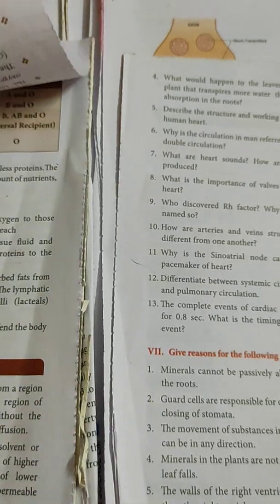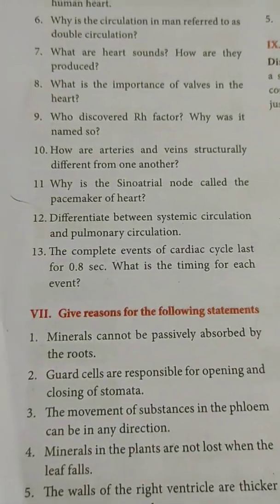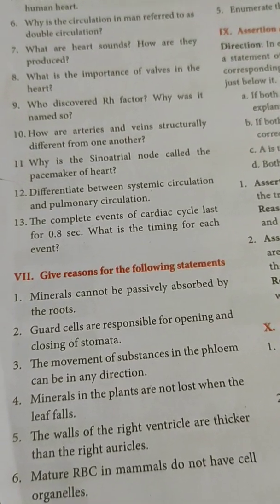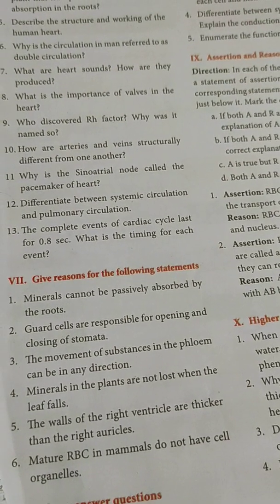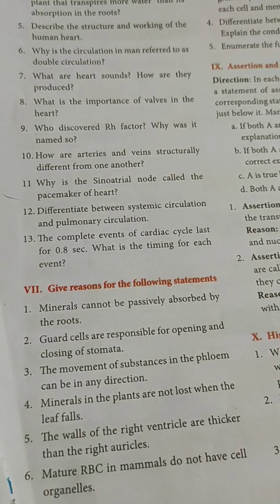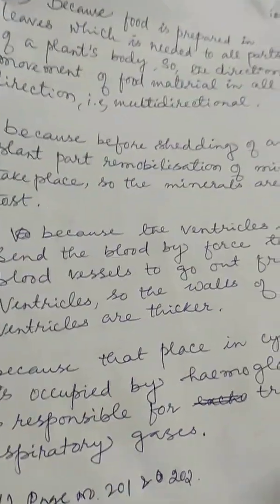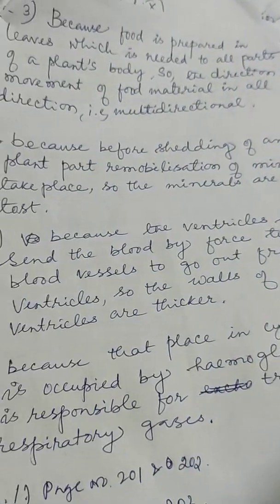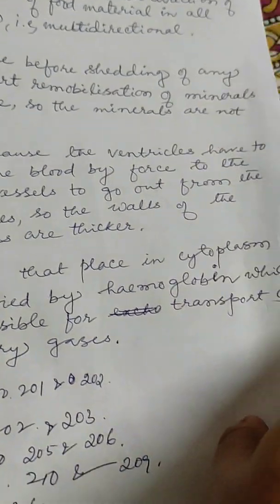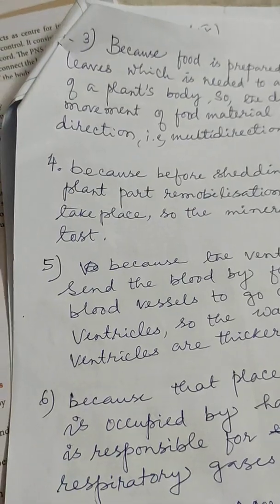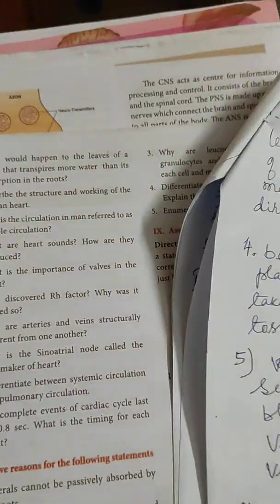Now next one, mature RBCs in mammals do not have cell organelles, because the place in the cytoplasm is occupied by hemoglobin, which is responsible for transport of respiratory gases. That is the main reason.